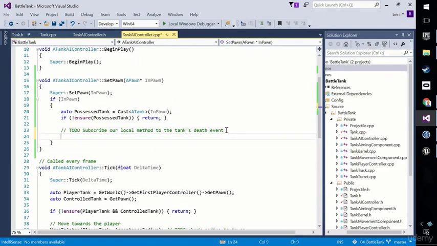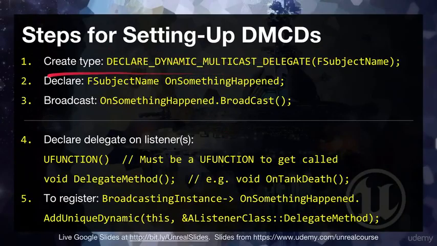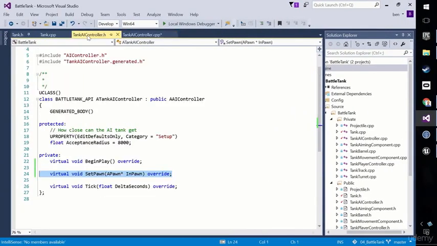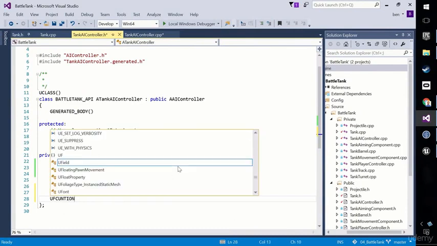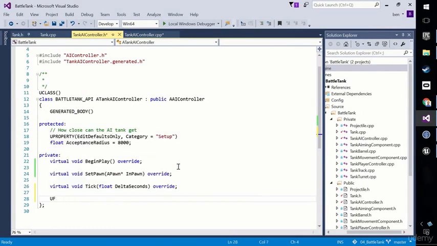So how do we do that? Well, let's go back to our recipe. We've done this, and we've even done that. So we're now below the line. We need a delegate method, a UFUNCTION delegate method. So let's do that to start with. So it's going to be a private method. Remember I said it has to be a UFUNCTION, if I can spell it right, in order for it to work.